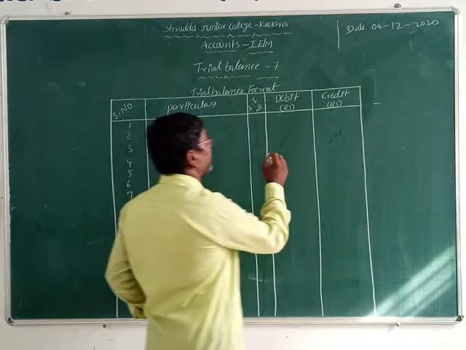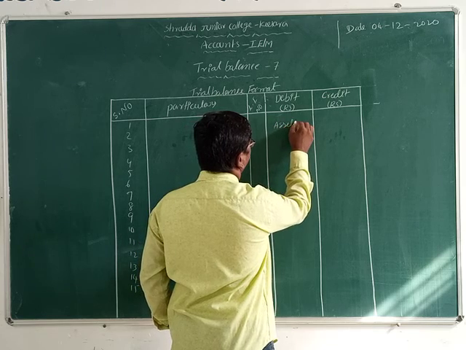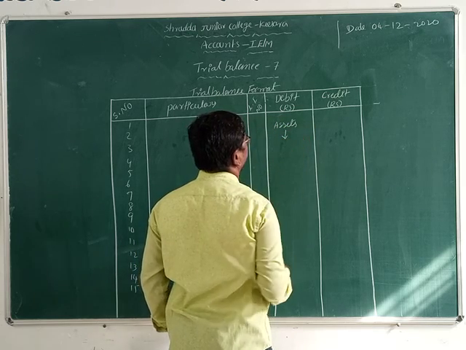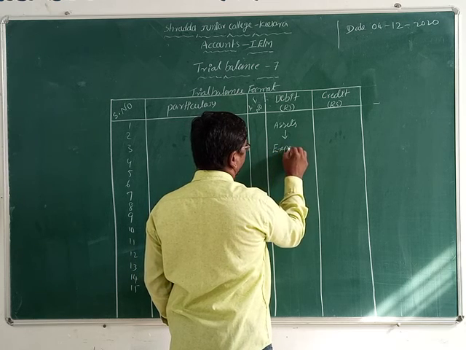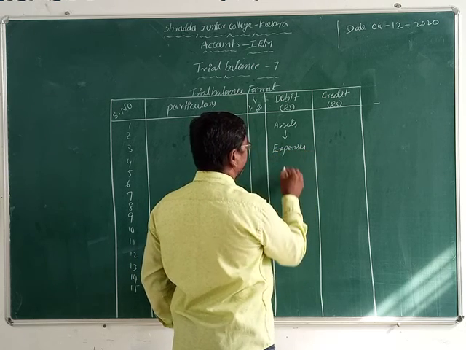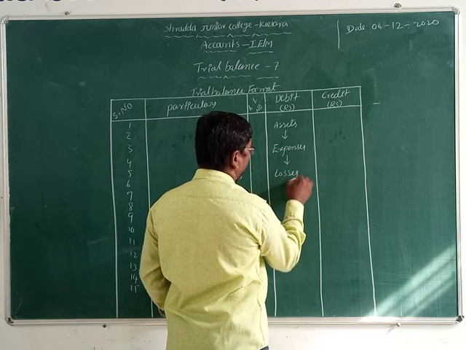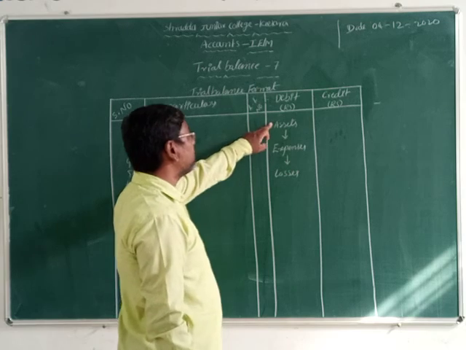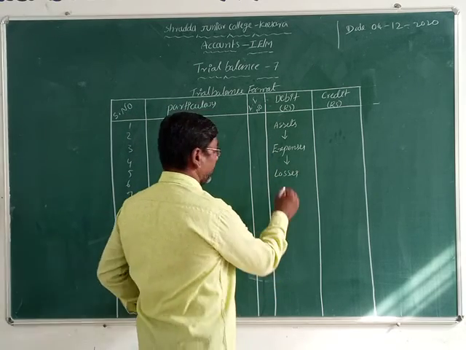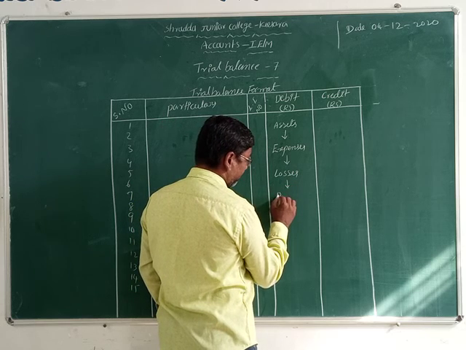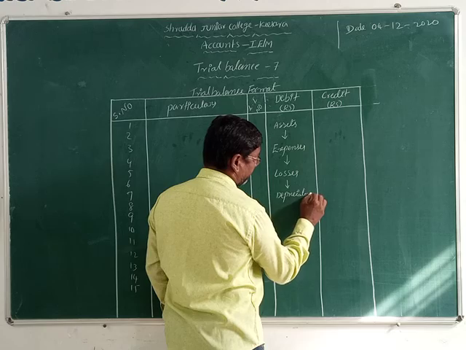Let us see. On the debit side we can record assets, and another one is expenses. Next one, losses. Assets, expenses, losses, and depreciations.